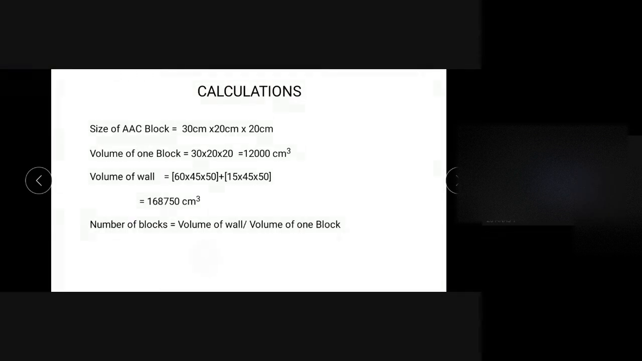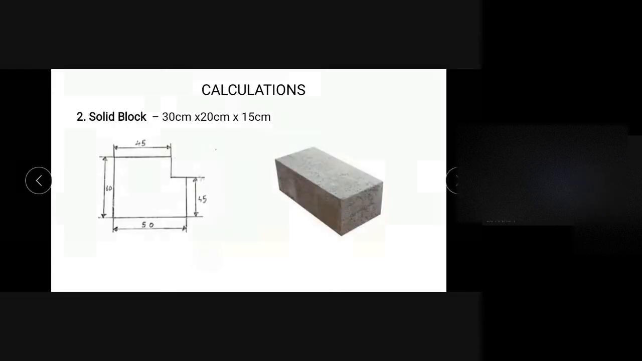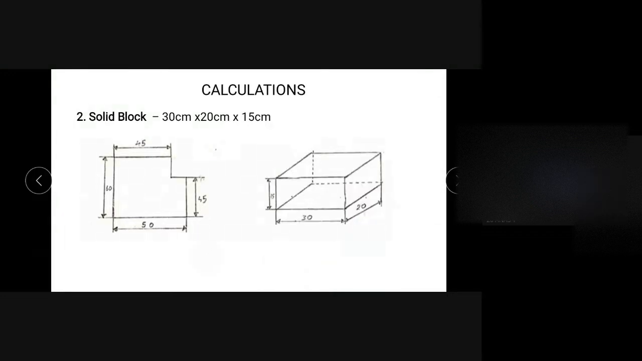Likewise, you have to calculate the number of blocks used for the various building units. For the solid block, what will be the number of blocks used? The thickness of the wall can vary. Here the solid block has dimensions 30 by 20 by 15, so length is 30, width is 20. The thickness of the wall will be equal to 30 plus 30 by 2, so that's why it comes to 45 over here.